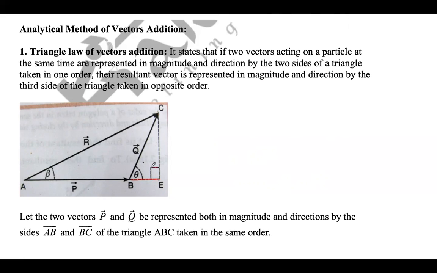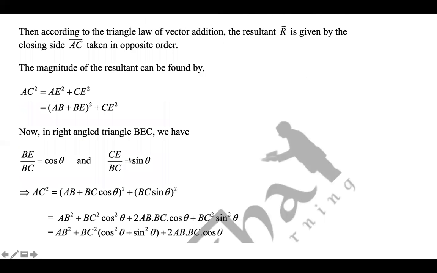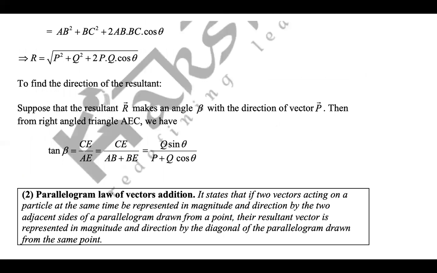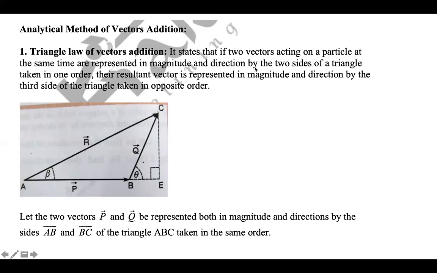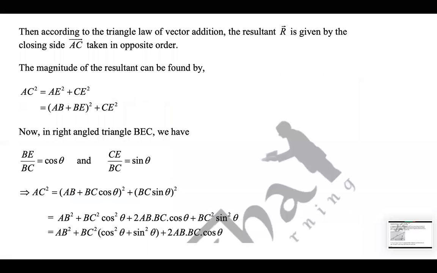Let's say it meets at point E. Then AB plus BC is given by this resultant vector, R, which can be written as AB plus BE whole square plus CE whole square by Pythagoras theorem. The derivation is not important for you, so I'll skip it.